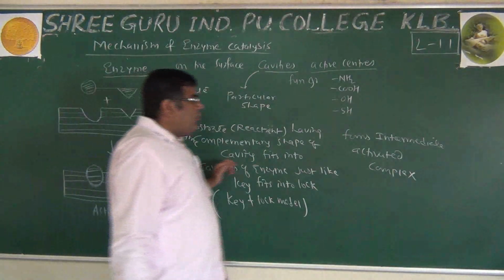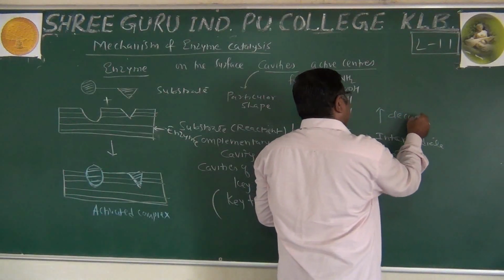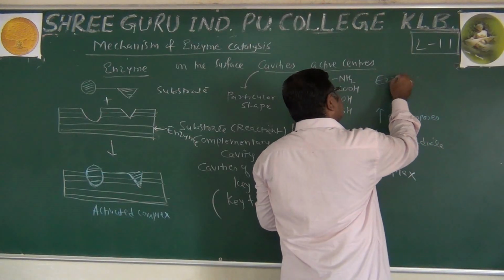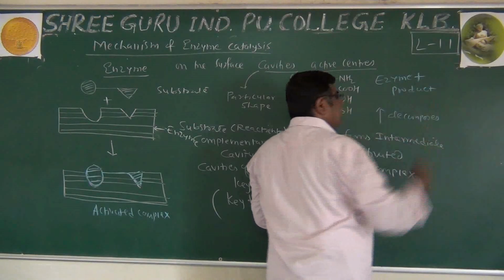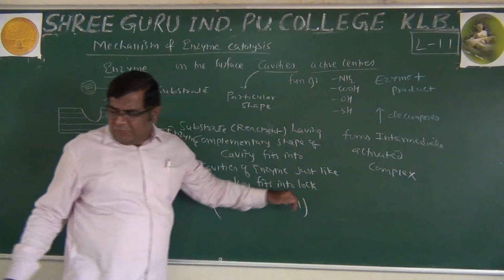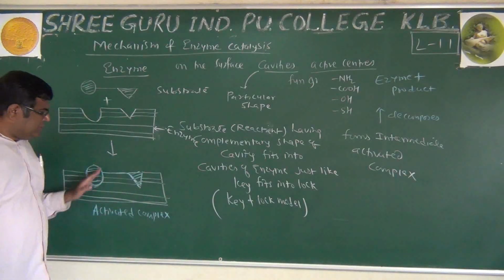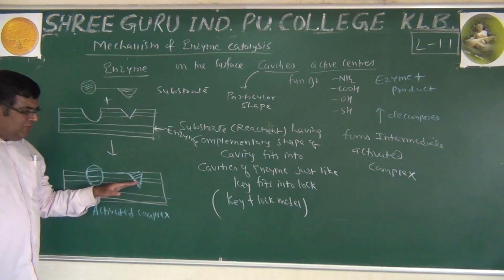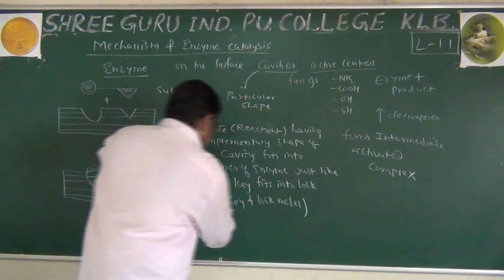Now this activated complex decomposes after reaction and it releases the enzyme as it is, and the product will be formed. Once the product forms, the product will have a different shape which is not similar to the cavity. So it is just released from the enzyme.